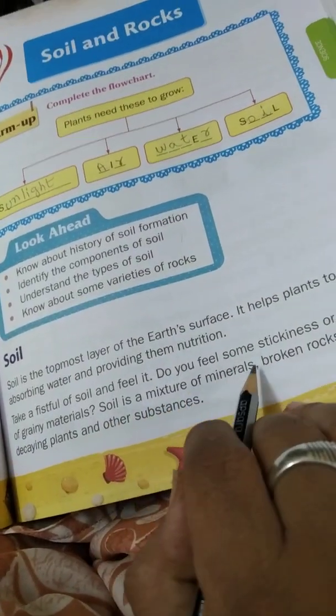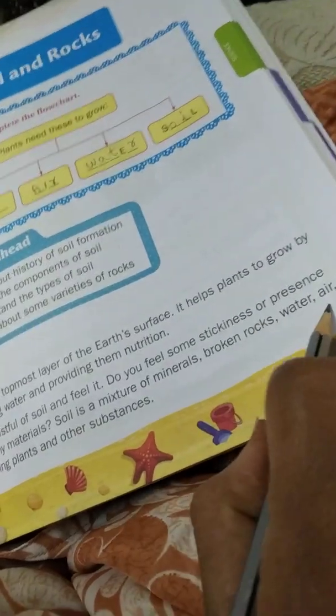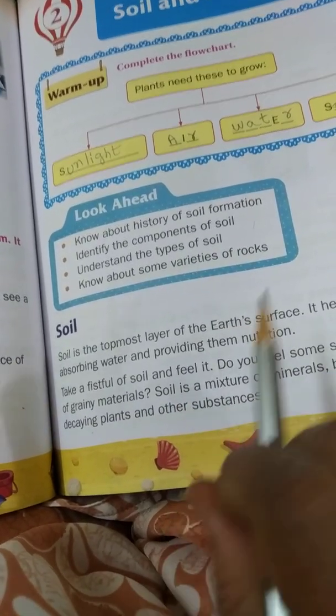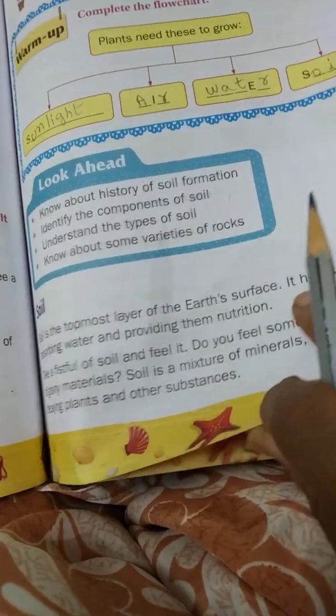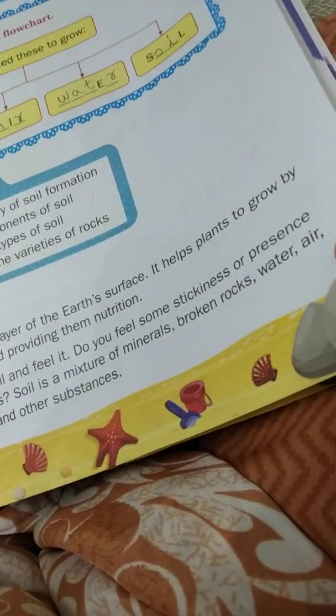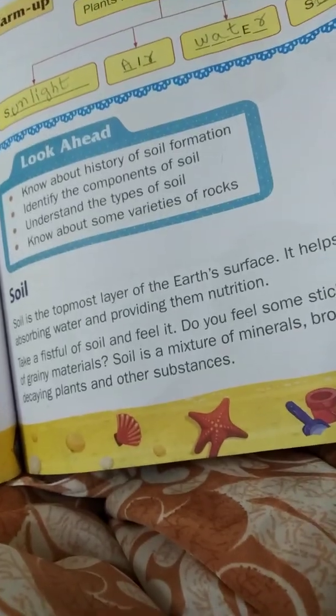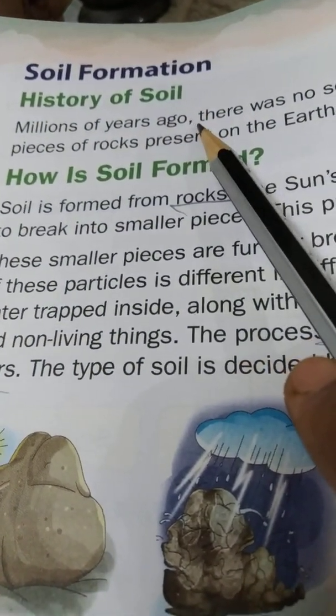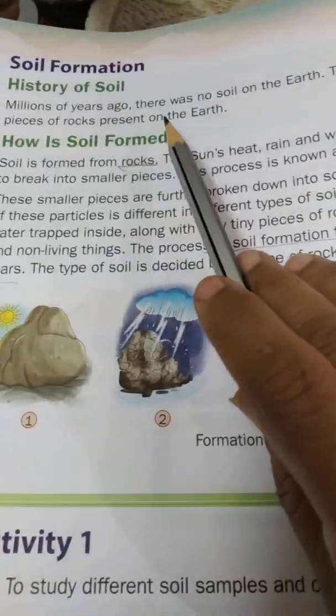Soil is a mixture of minerals, broken rocks, water, air, decaying plants, and other substances. Underline this line. Turn to page 158. Soil formation. History of soil. So, millions of years ago, there was no soil on the earth. There were huge masses of rocks present on the earth.